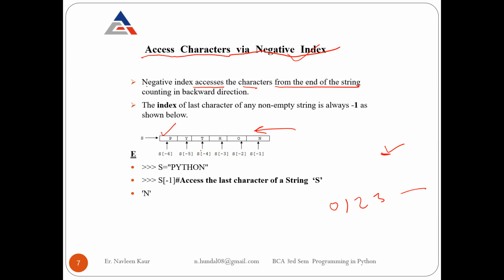Okay, so can you see here the index of the last character of any non-empty string? Non-empty means there should be some value in it. It should not be empty. Python is a value. So the index of the last character of any non-empty string is always -1.